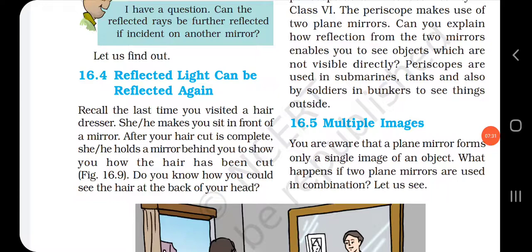If the reflected rays fall on another shiny surface or a mirror, it will reflect again. For example, when you go for a haircut, the hairdresser makes you sit in front of a mirror.